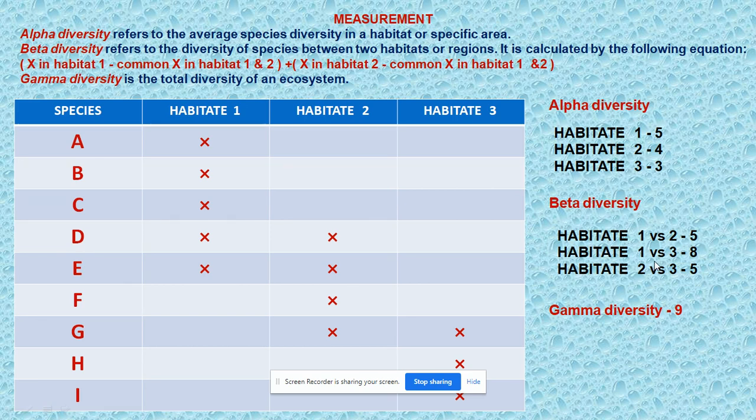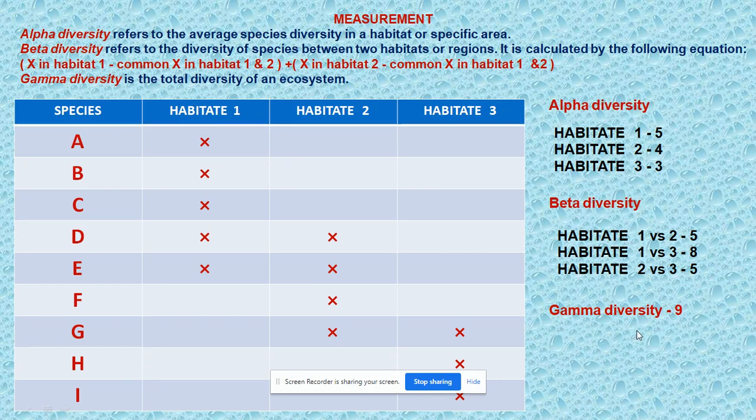Habitat 1 versus 3, if we compare, it comes out 8 species because there is no common species between habitat 1 and 3. So we count all the species. If we compare habitat 2 versus habitat 3, we see only one species as common and we count the rest of the species. So it comes out as 5.